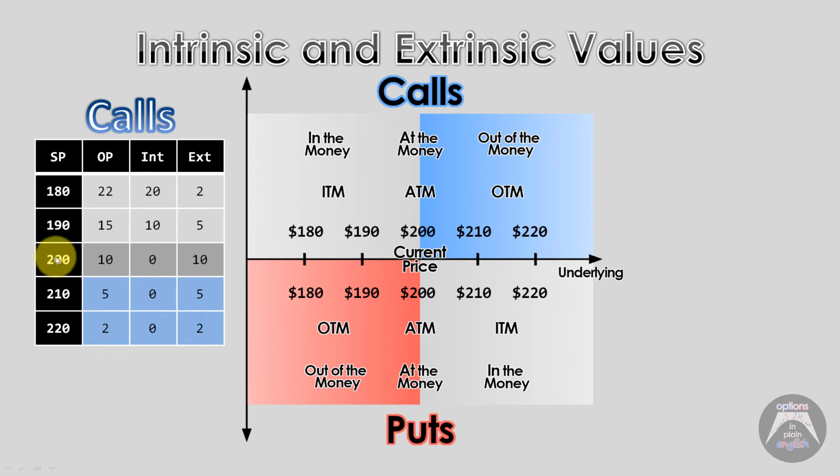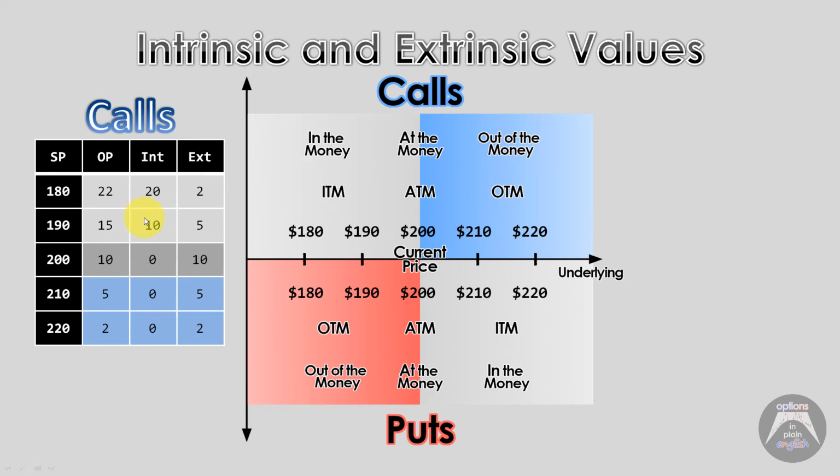The $200 strike price is at the money, so it doesn't have any intrinsic value. It's purely extrinsic value or time value, so it's $10 of extrinsic value. The 210, no intrinsic, it's all extrinsic, $5. And the 220, it has 0 intrinsic value, so all of it is extrinsic, so $2.